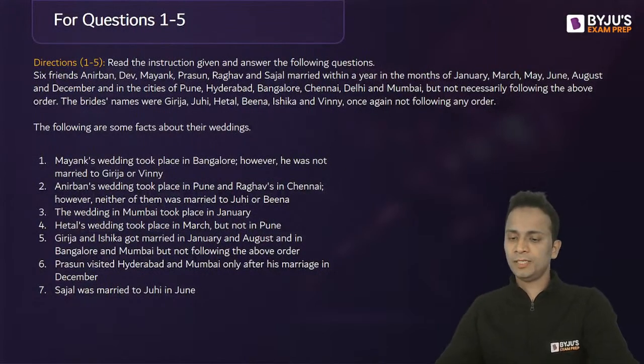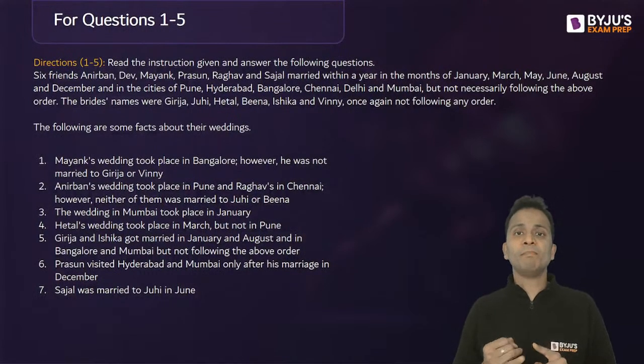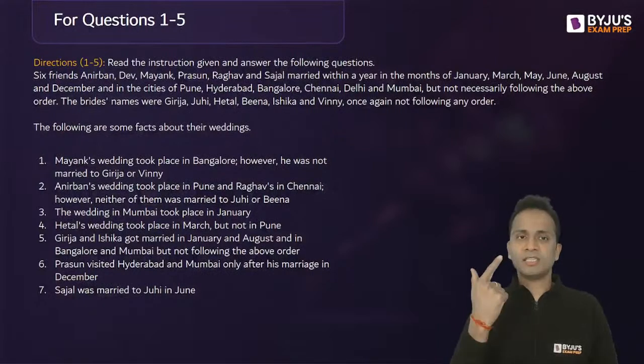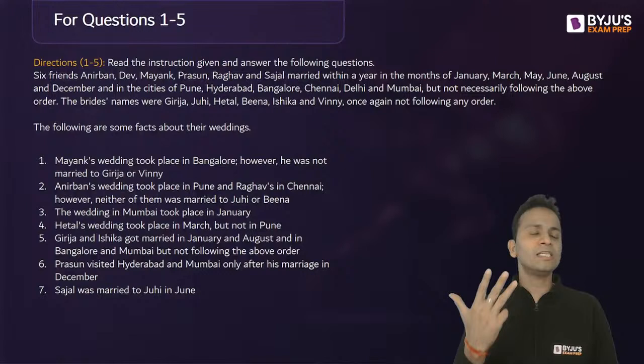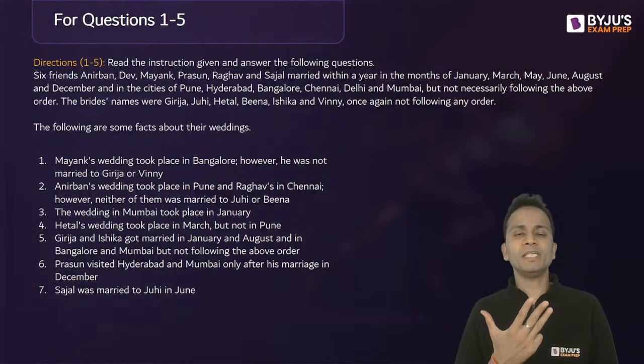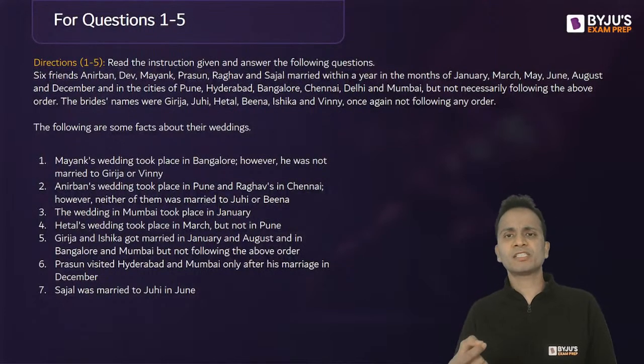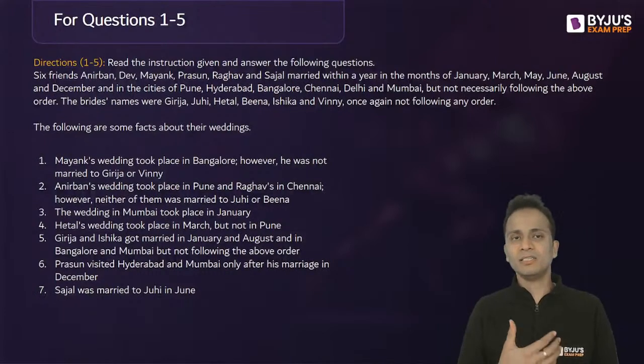Great. So now, how many parameters do we have? We have 6 friends married within a year in the months. So we have months, 6 friends, the cities, and then the brides, their wives. So friends, the name of wife, the month, and the city. These are the 4 parameters that we have in total. So I'll make a table accordingly. I'll be fixing one of the parameters. I can fix the name of these people. You can fix the month, the city, or the bride.